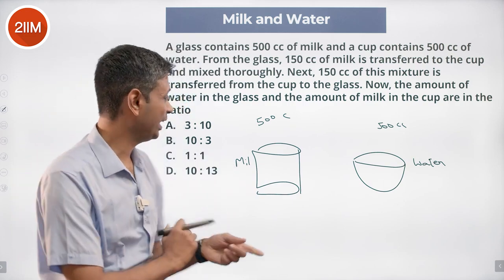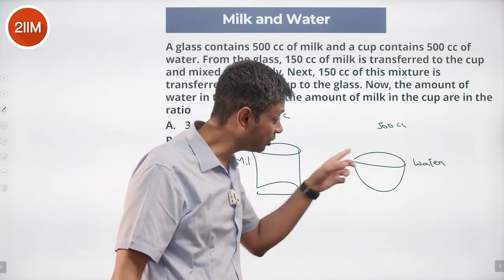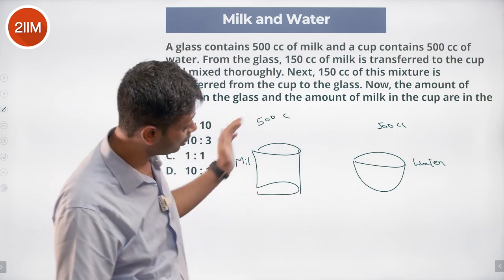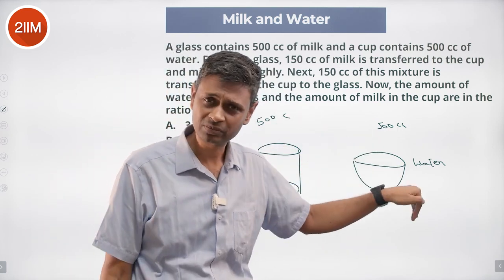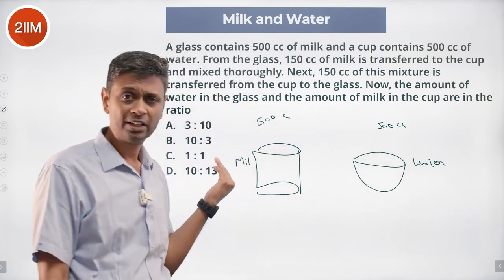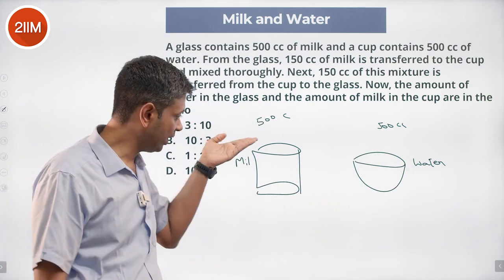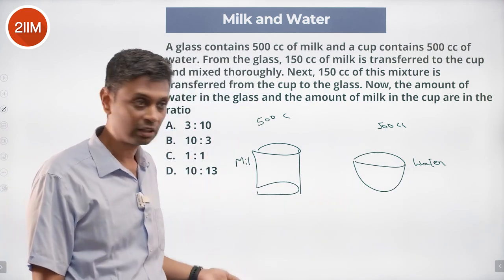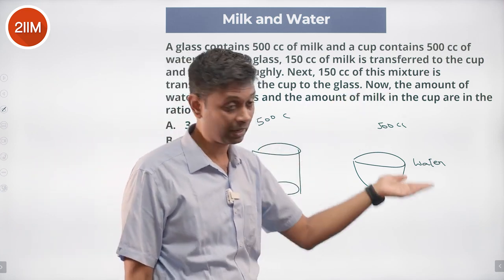So we take 150 ml, pour it into this. We take 150 ml from there, pour it into this. So once we pour here, this becomes 650 ml. And then we take 150 and pour it in here. This again comes back to 500. It goes from 500 to 350 back to 500. It goes from 500 to 650 back to 500.